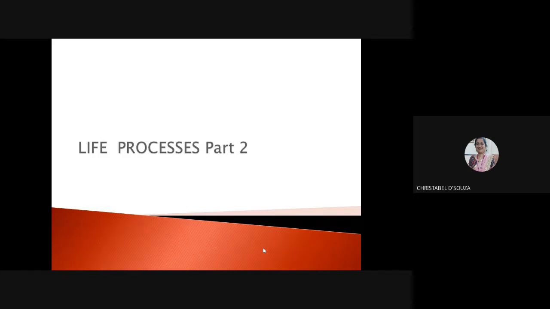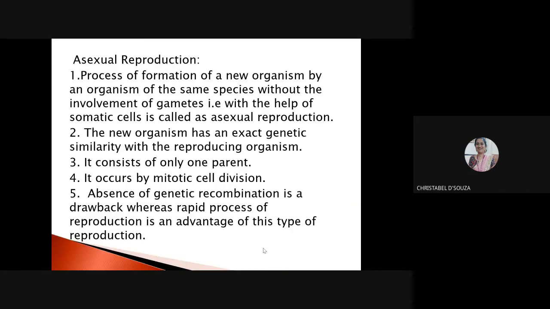Last year we did circulation, this year we did respiration, we talked about nutrition. Last year we also did control and coordination. We studied the endocrine system. So this is the last chapter that we do in life processes, that is reproduction, right? In this chapter we will study asexual and sexual reproduction, reproduction and modern technology, reproductive health, and also population explosion. Today we will first start with the difference between asexual reproduction and sexual reproduction, right?